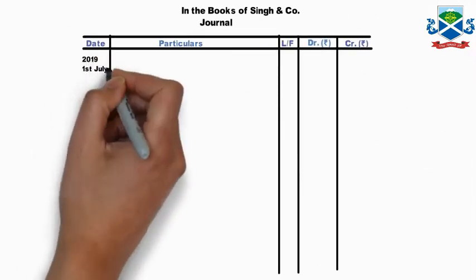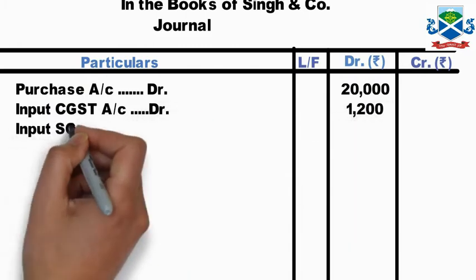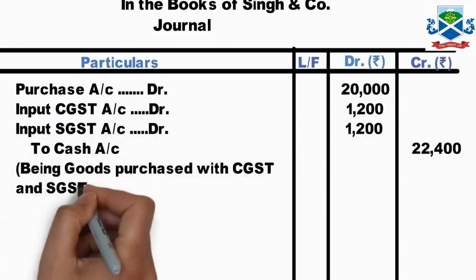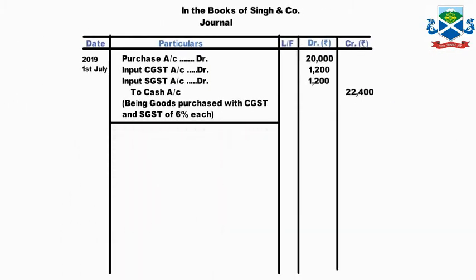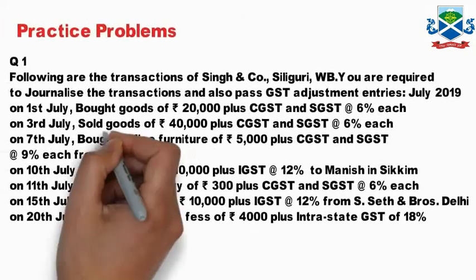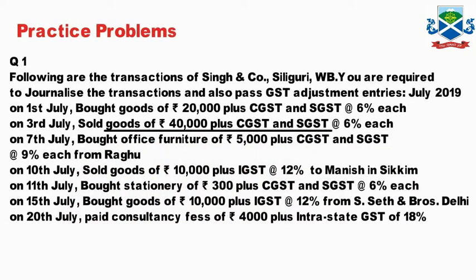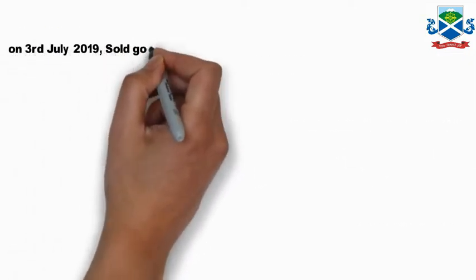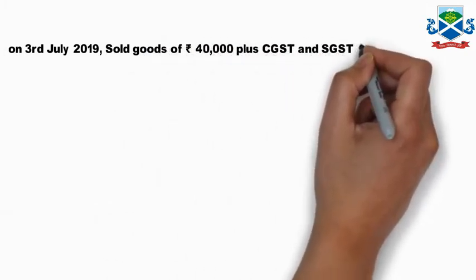We will write purchase account debit 20,000, to input CGST 1,200, SGST 1,200, and to cash 22,400. So that is goods purchased with CGST SGST 6% each. Now next one is goods of rupees 40,000 plus CGST SGST 6% is sold. So now we'll take this one. On 3rd July, sold goods 40,000 with CGST SGST 6% each.